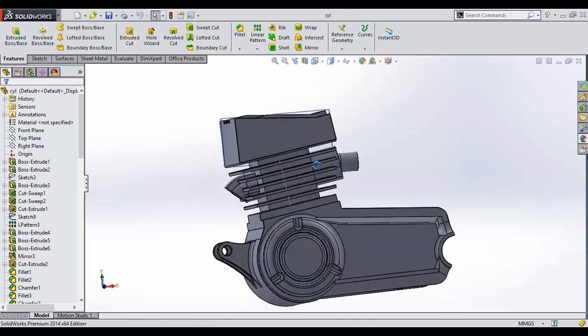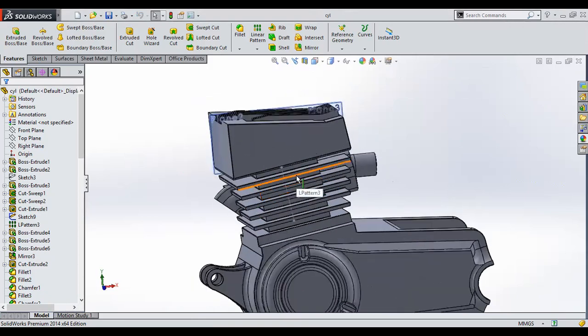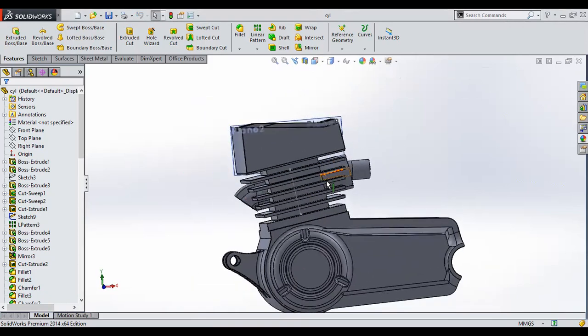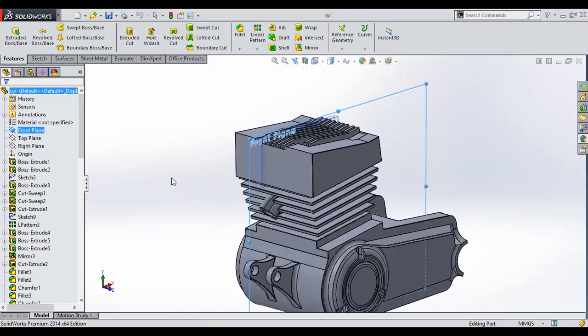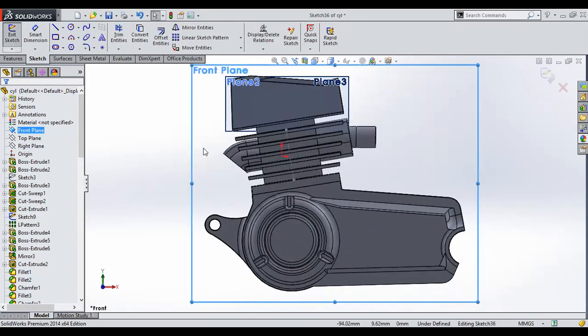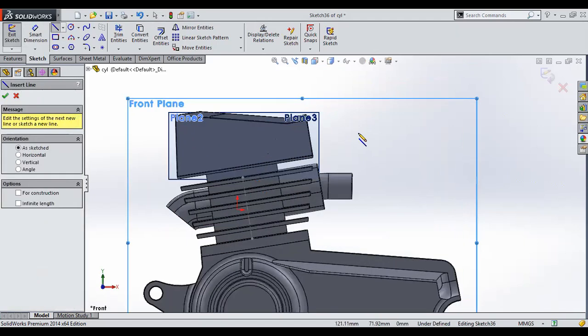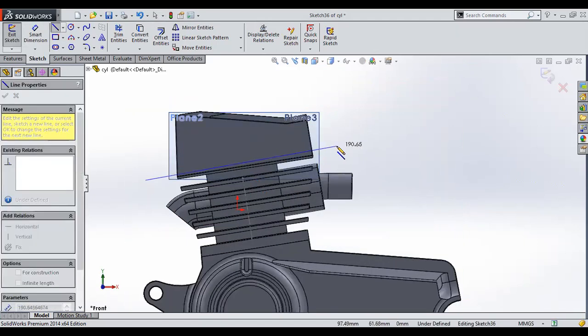I need to cut this part separately, so that I can work on the cylinder part. Now how can I do that? Very easy, just select the front plane or the mid plane. In my case the front plane is the mid plane. I'll enter into the sketch mode, and I'll crop the extra part just with the help of a line, like this.